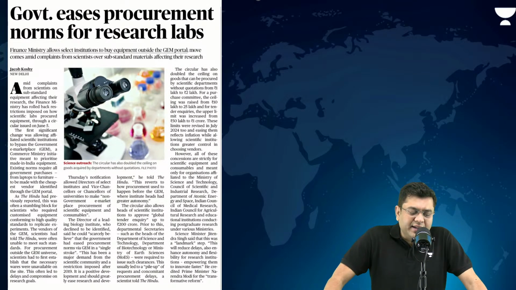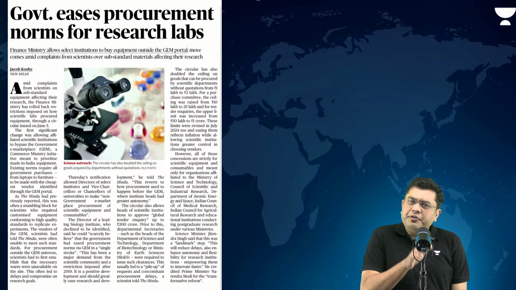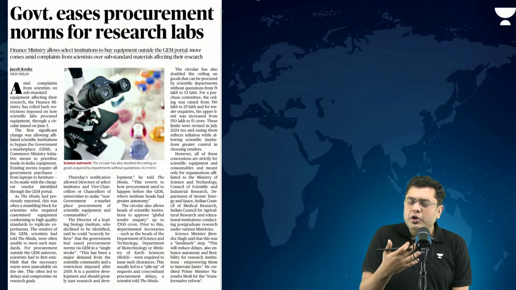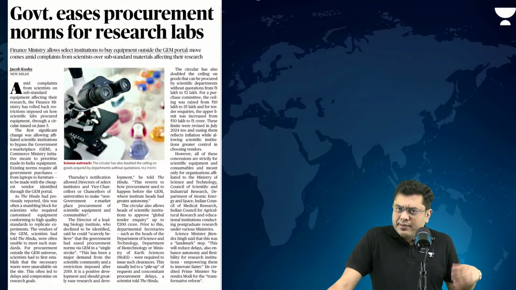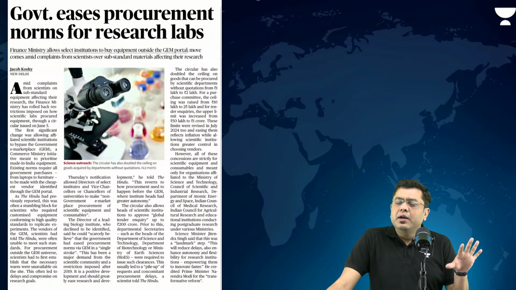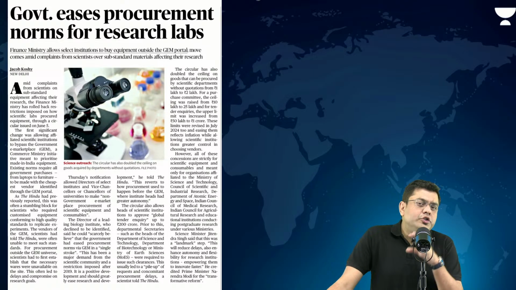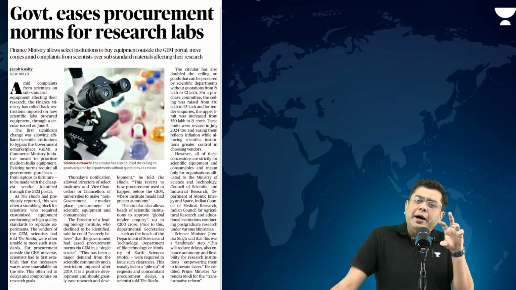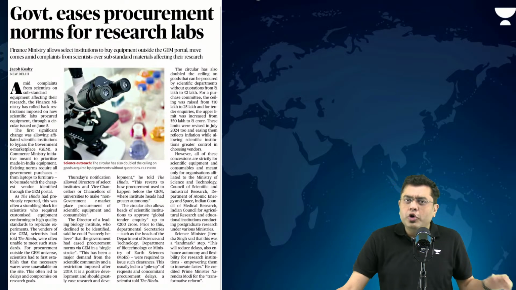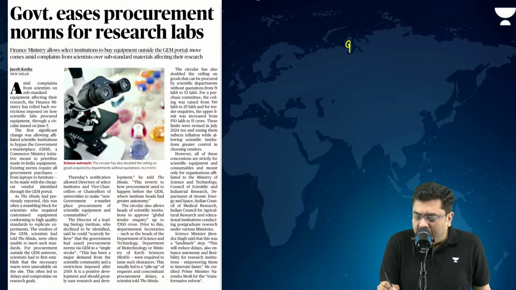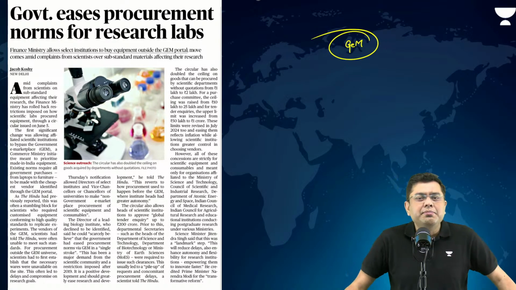The second article is Government eases procurement norms for research labs. Now, on the face of it, the article looks as if the government has further facilitated research when we talk about the scientific labs and the affiliated labs. But the reality is something different. You see, in 2019, the government brought about a certain notification and set of norms, whereby through its procurement platform, that is the government e-marketplace, all the procurement needed to be done.